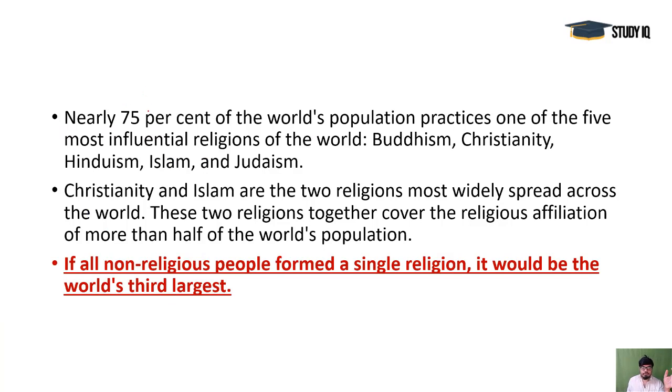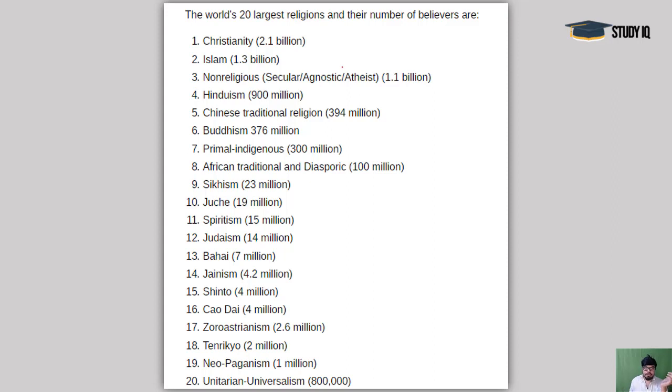And next, about the religions. 75% of the world's population practices one of the 5 most influential religions of the world: Buddhism, Christianity, Islam, Judaism, and Hinduism. And you see, if we take non-religious people as a group, then it is the third largest group. You see the population here. Christianity is followed by 2.1 billion people. 1.3 billion people follow the Islam religion, and non-religious, secular, agnostic or atheist people are 1.1 billion. And Hinduism is by 90 crore people in this world. So that's interesting and important information. And Hinduism is not the biggest religion for sure.